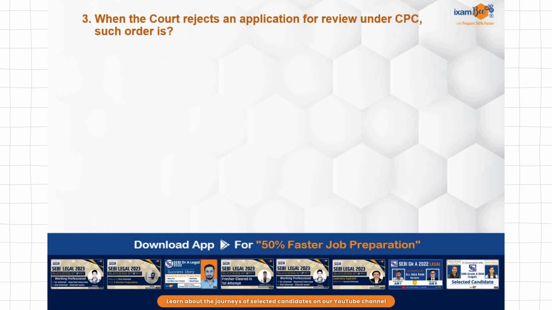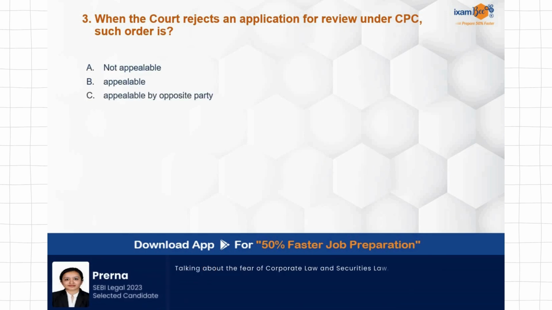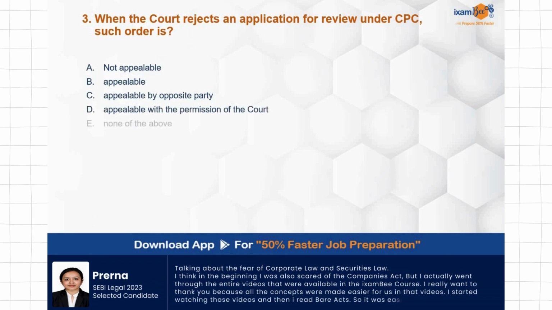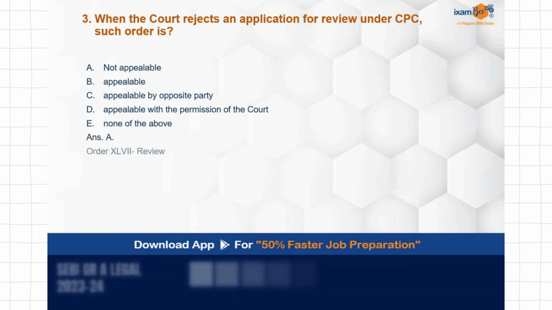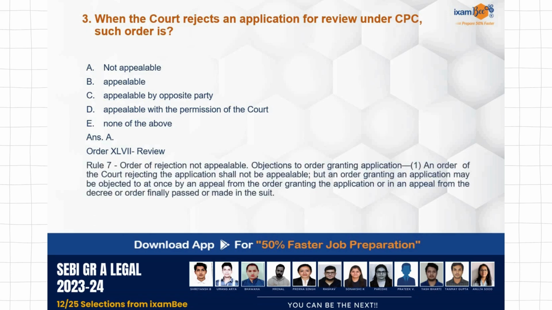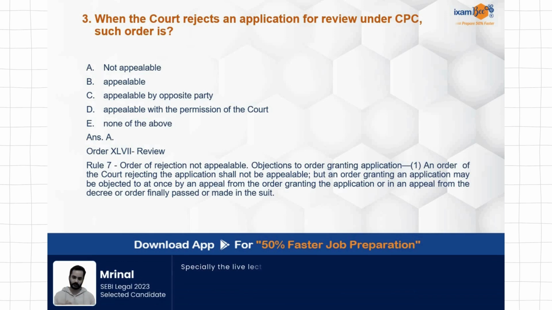When the court rejects an application for review under CPC, such an order is not appealable, appealable by the opposite party, appealable with the permission of the court, none of the above. So when the court rejects an application for review under CPC, the answer is A, not appealable in nature. Order 57, Rule 7 deals with this. Order of rejection not appealable.